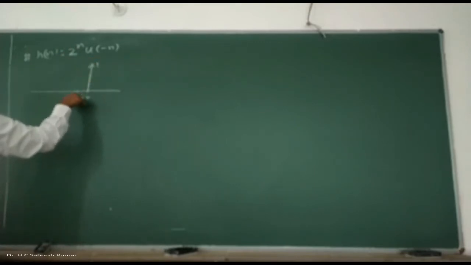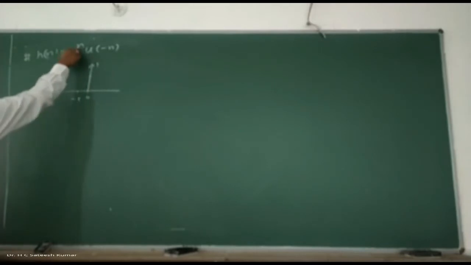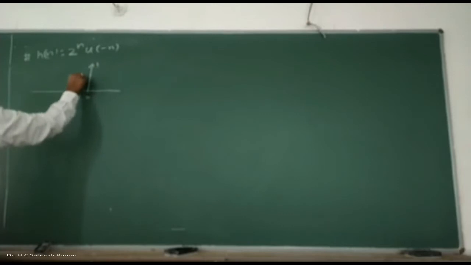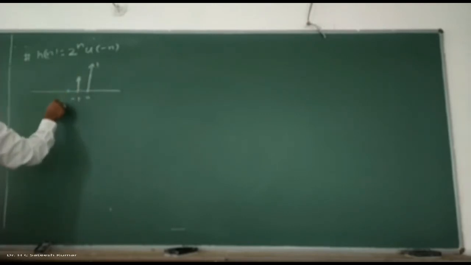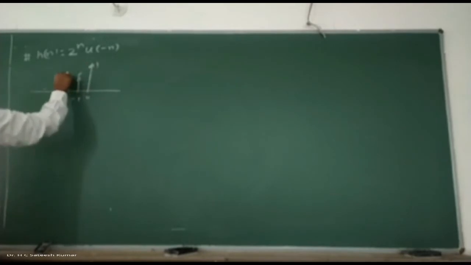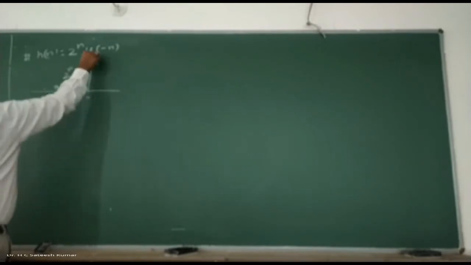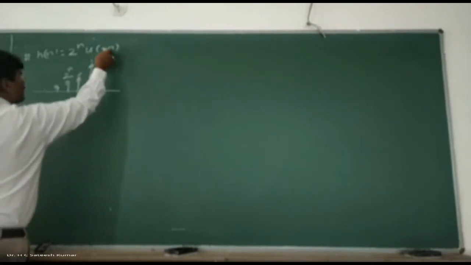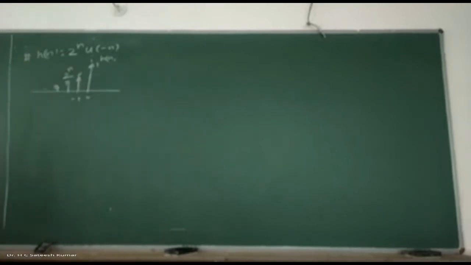Next, minus 1. 2 to the power of minus 1 is what? 2 to the power of minus 1 is half. Therefore, it will be less. And 2 to the power of minus 2 means what? 1 by 4. So like that, it is reducing. So this is our 2 to the power of n. That is, this is our h of n. We have u of minus n on the negative side.